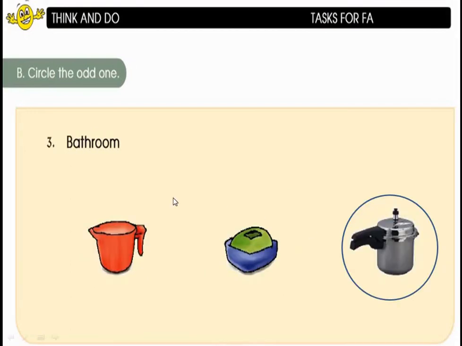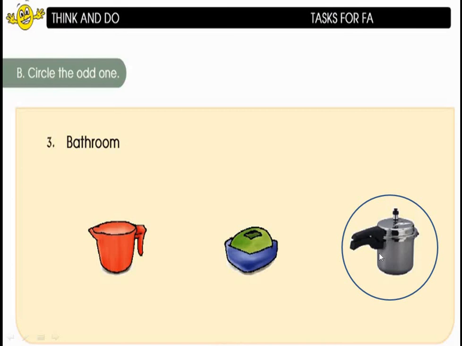Coming to the third one, the bathroom. Yes, children, what all the things we use in bathroom? Do we use a mug in bathroom? Yes, we use a mug in bathroom. Okay, soap, do we use soap? Yes, we use this also in our bathroom. Yes, look here, what is this? This is a pressure cooker. Right, children?